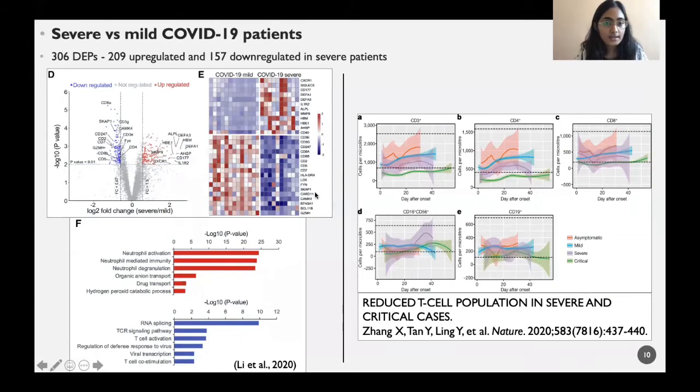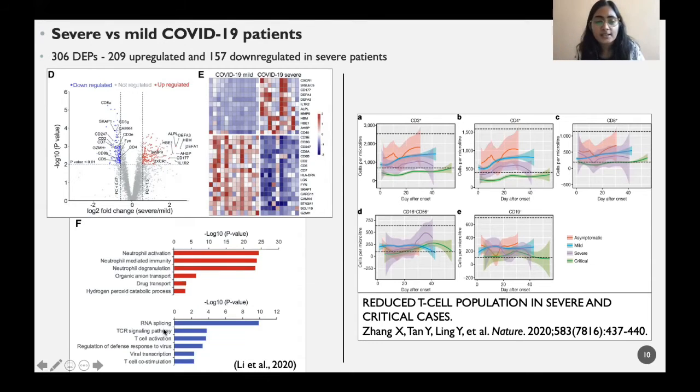Further, they looked at the proteome of mild versus severe COVID-19 patients and found that the 209 upregulated proteins were enriched in pathways like neutrophil activation, neutrophil degranulation, while the 157 downregulated proteins were enriched in pathways like T cell immunity and viral regulation of defense response to virus, RNA splicing.